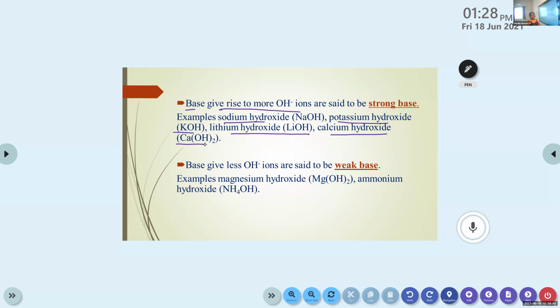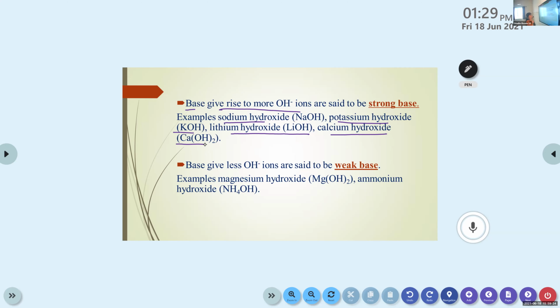So the bases that are able to give rise to more OH minus ions are said to be strong bases. The examples are sodium hydroxide, potassium hydroxide, lithium hydroxide, calcium hydroxide. Also write the chemical formulas. Sodium hydroxide, NaOH. Potassium hydroxide, KOH. Lithium hydroxide, LiOH. Calcium hydroxide, Ca(OH)2.